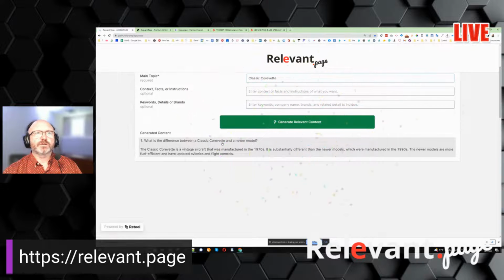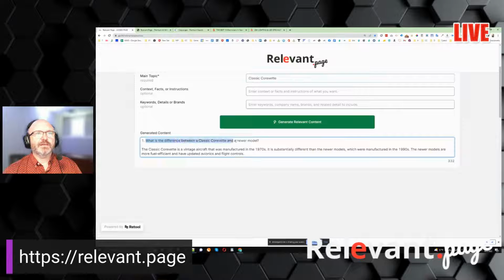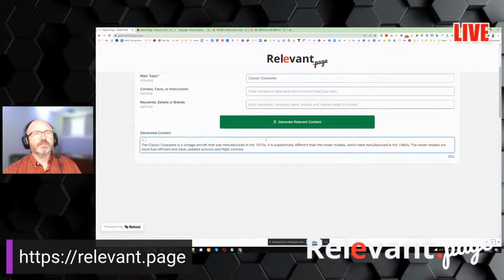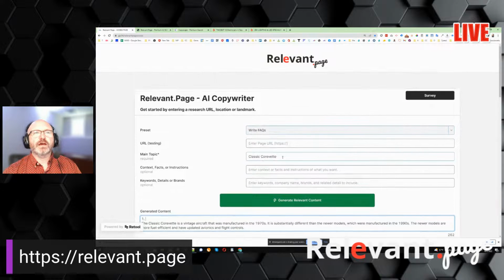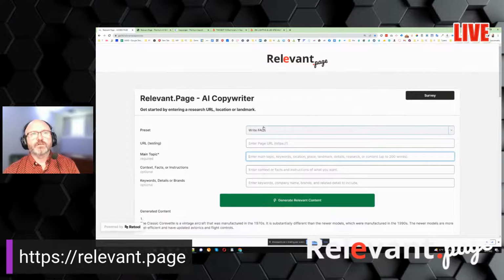What's the difference between a classic Corvette and a newer model, right? And so then if you say, okay, I like this, let's cut this out. Now we're using this as a title of a blog post. So we're just going to go into the blog post, and we're going to put this in here. I'm going to put in classic Corvette is the,